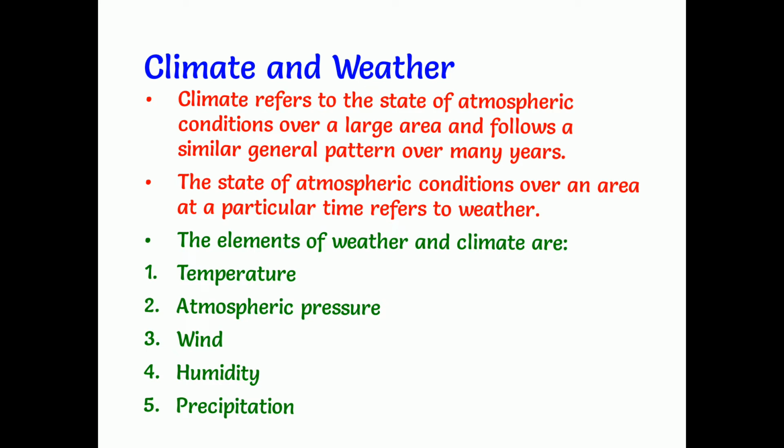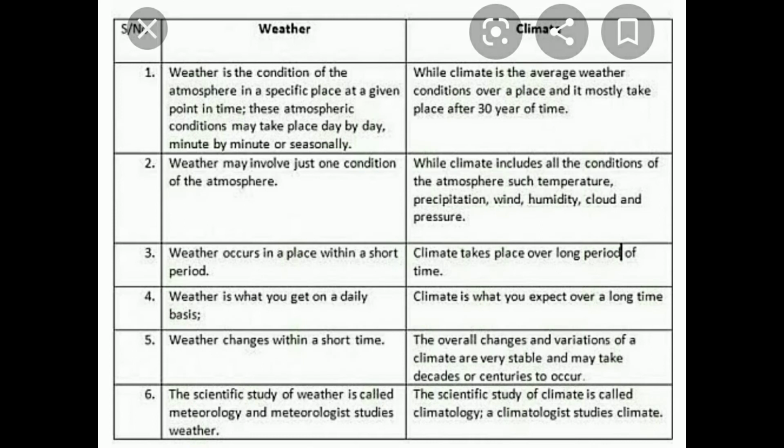So these are the 5 elements of weather and climate. Once again children, what are the 5 elements? Temperature, atmospheric pressure, wind, humidity, precipitation. These are the 5 elements of weather and climate. So these are the complete differences regarding weather and climate. Go through it once, children.